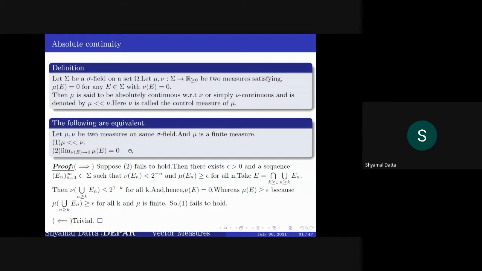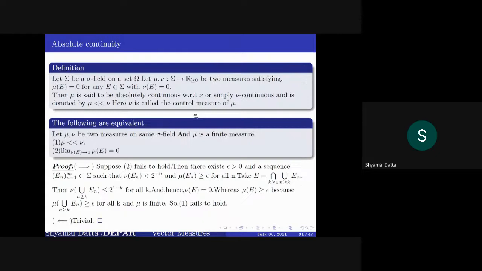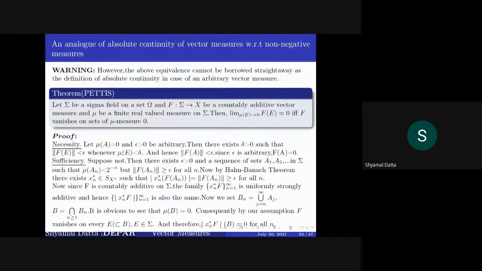But in the case of vector measures, we cannot follow this equivalence straightforwardly. Here we need a sigma field. If you take a sigma field script F to X and F a countably additive vector measure, then only does this equivalence hold. This equivalence holds if and only if we take the sigma field. So this assumption is very much important here.